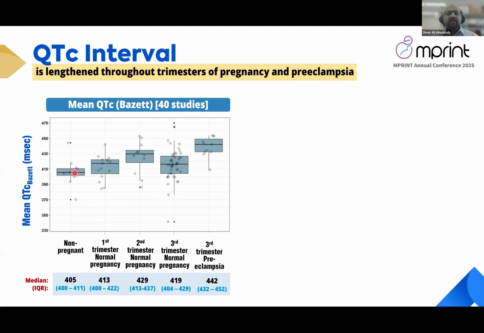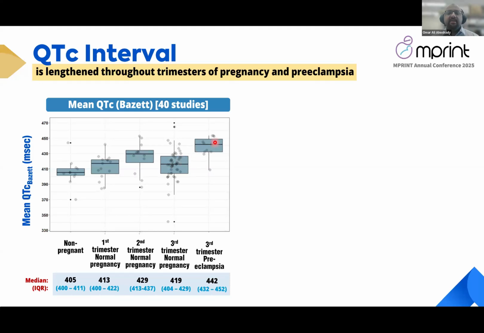As you can see here, the median of the mean QTc is increasing during the first and second trimester and slightly went down during the third trimester normal pregnancy. However, the maximum increase happened during the third trimester preeclampsia.